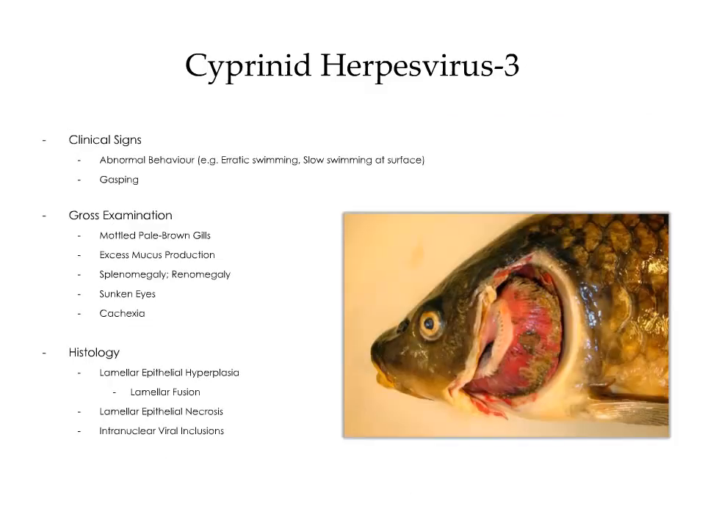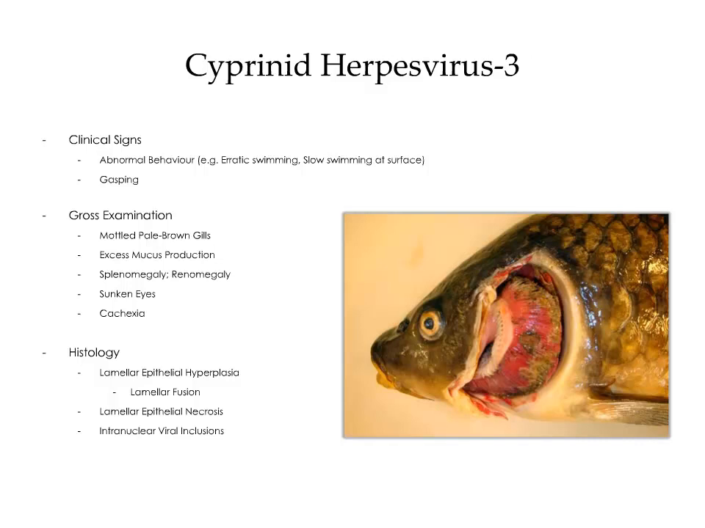Clinical signs associated with koi herpes virus infection include abnormal behavior, characterized by erratic swimming and slow swimming at the surface, and gasping. This is a result of gill disease. On gross examination, there's pale brown mottling of the gills with excess mucus production. The spleen and kidneys may be enlarged, the eyes may be sunken, and the fish will look cachectic. Histologically, there's marked lamellar epithelial hyperplasia with associated lamellar fusion. Within affected areas, there's also widespread lamellar epithelial necrosis. Intranuclear viral inclusions are uncommon. However, during the early stages of the disease, they may be noted histologically.